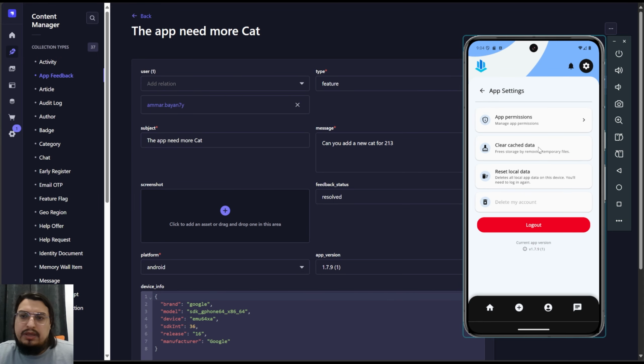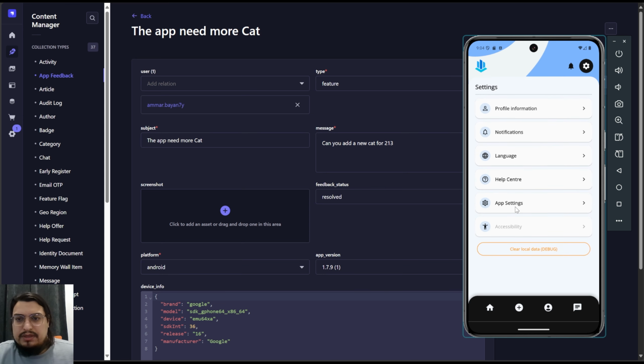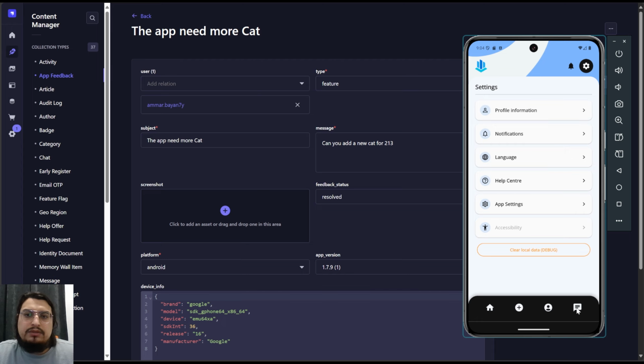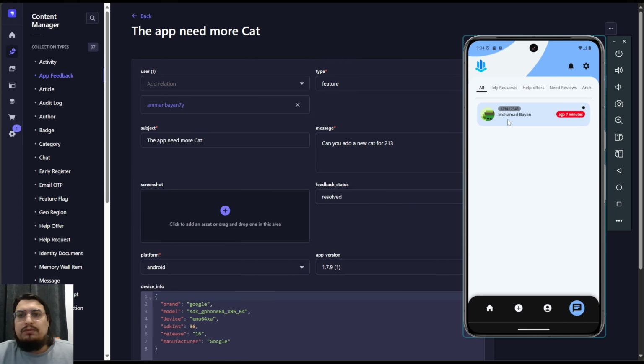And there's clean cache if there's any issue with cache, and you can log out and you can see the app version. I was also thinking about accessibility, if something needed to be done or not. So this could be a feature in the future.